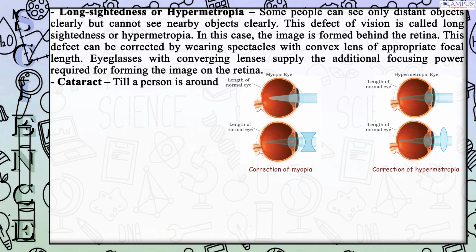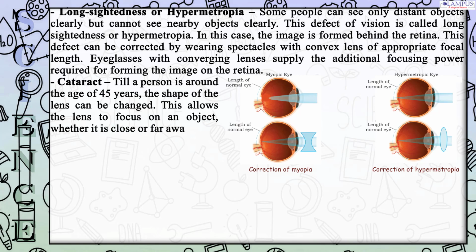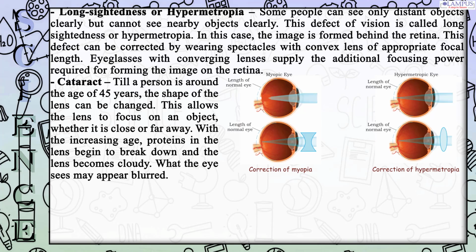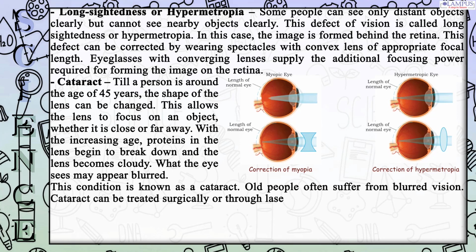Cataract. Till a person is around the age of 45 years, the shape of the lens can be changed. This allows the lens to focus on an object, whether it is close or far away. With increasing age, proteins in the lens begin to break down and the lens becomes cloudy. What the eye sees may appear blurred. This condition is known as a cataract. Old people often suffer from blurred vision. Cataract can be treated surgically or through laser by replacing the eye lens with a new artificial lens.